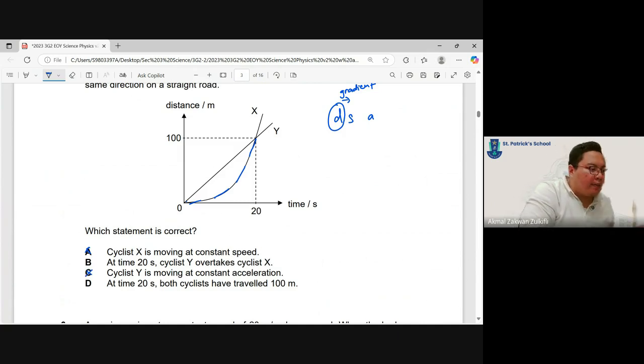At time 20 seconds, both cyclists have traveled 100 meters. So at time 20 seconds, X is at 100, Y is also at 100. So the answer is D.